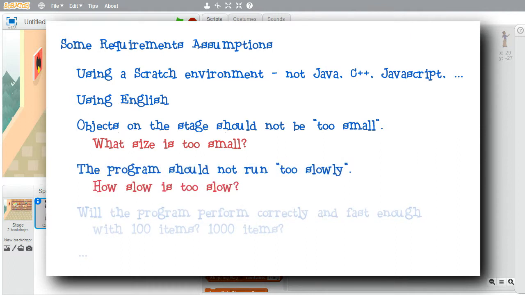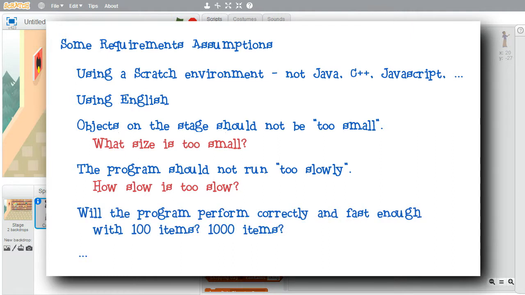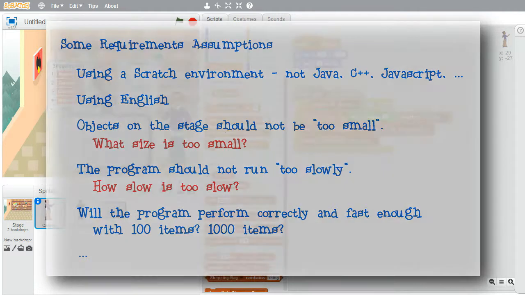Performance requirements. What if it takes an hour or 5 minutes or 5 seconds to update the lists when the space key is pressed? We've seen it happens very rapidly. We would want it to happen that way. What about functional testing? What if I need to start with 100 items or 1,000 items? Am I certain the program would work with that many? I'll leave it at this point for testing.